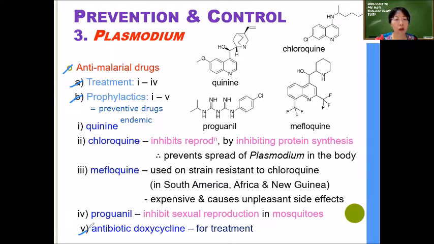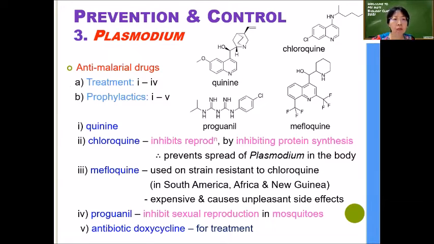So there's another drug called the antibiotic doxycycline, which is also used for treatment. So this is the only antibiotic. Now the rest of them are not antibiotics, but they are drugs that are used for treatment, so they're called anti-malarial drugs. Later on, you will learn the meaning of antibiotics in another session, right? Not all drugs are antibiotics. Antibiotic is only one type of the drugs used to treat infectious disease, only one type of all the rest of the drugs that we use.